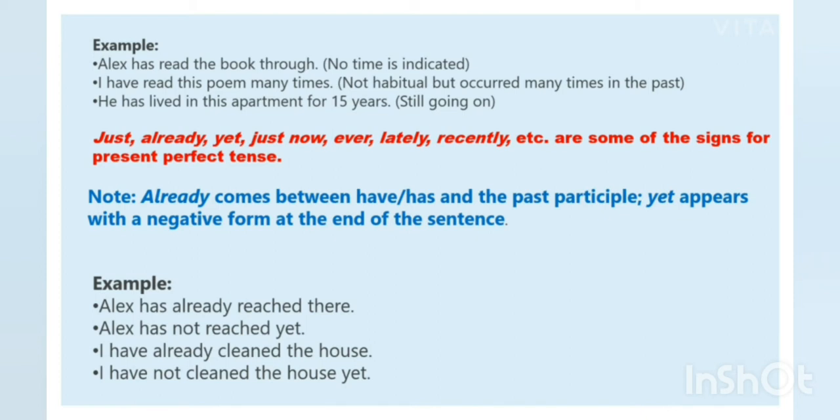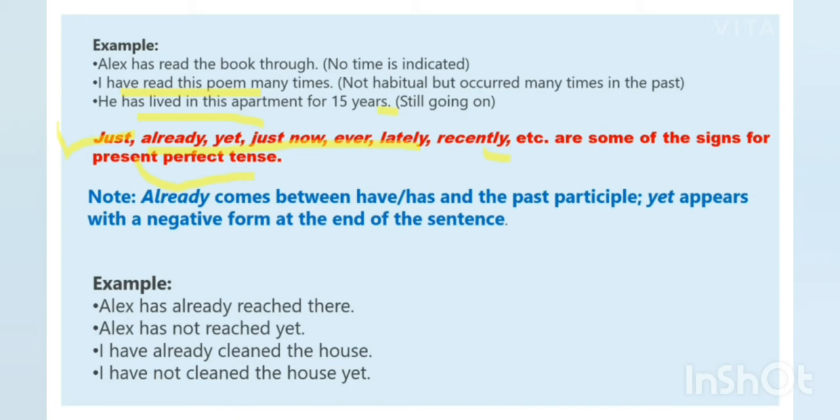Now again some examples are given to you. Alex has read the book through. I have read this poem many times. He has lived in this apartment for 15 years. So these are some examples. Now this is the important point, students. Just, already, yet, now, ever, lately, recently. These are some of the signs for present perfect tense. So be careful about this.